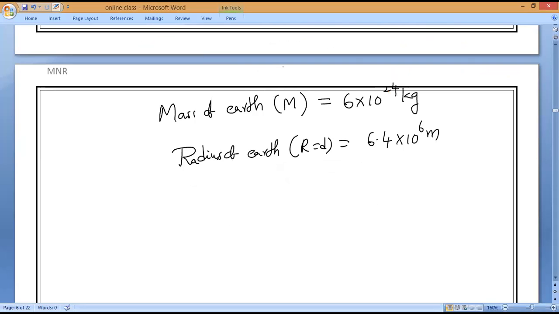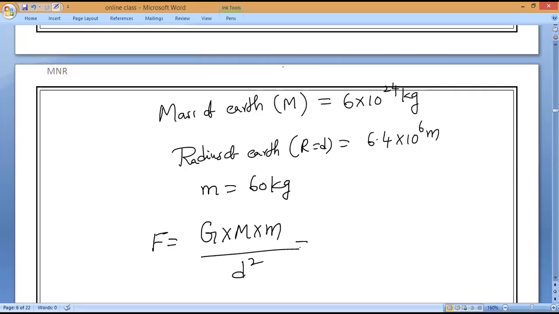Now you can substitute. Small m is 60 kg. They are asking force, so force equals G M m divided by d square. What is the G value? Capital G value is 6.7 into 10 power minus 11, into capital M, mass of Earth, 6 into 10 power 24, into small m, 60 kg.